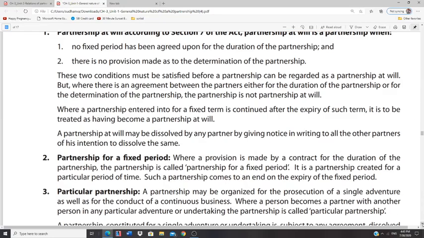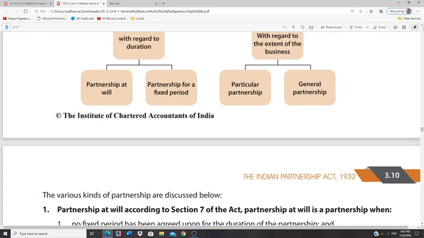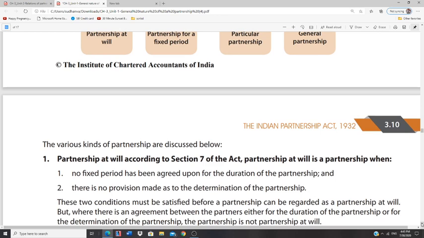According to Section 7 of the Act, partnership at will is a partnership when no fixed duration has been fixed for a partnership firm, or there is no provision made as to the determination of the partnership firm.